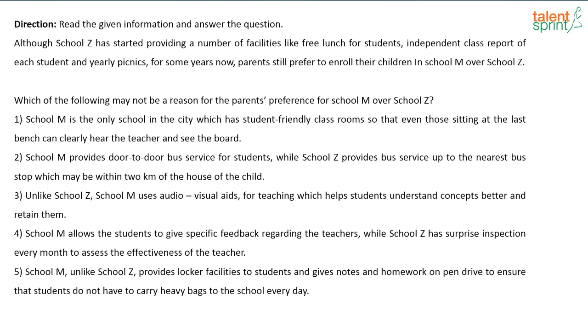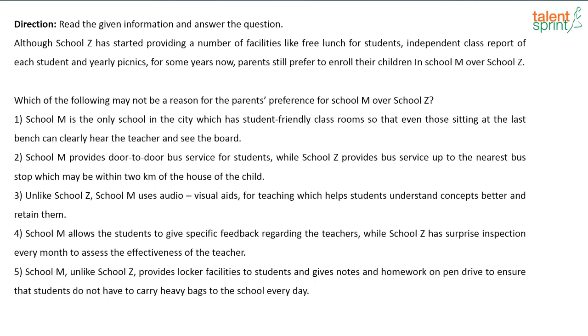School M provides door-to-door bus service for students, while school Z provides bus service up to the nearest bus stop, which may be within 2 kilometers of the house of the child. Definitely, right? So if you see the second option, very clearly school M is providing a better facility than school Z. That could be one reason why parents are preferring school M. Okay, seems to be a valid reason.